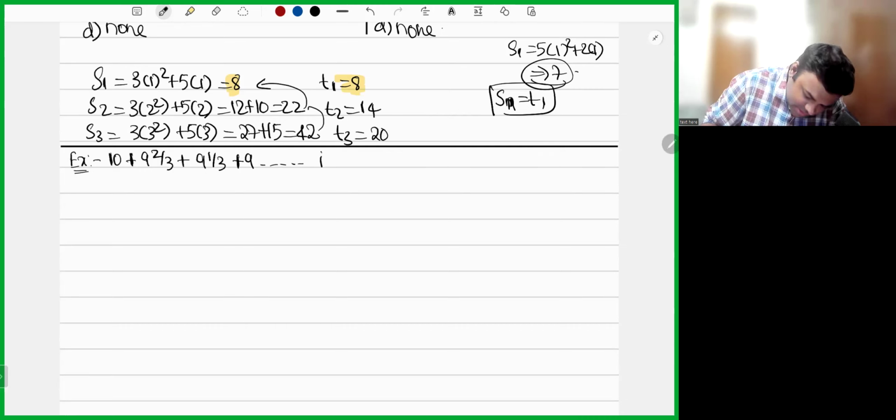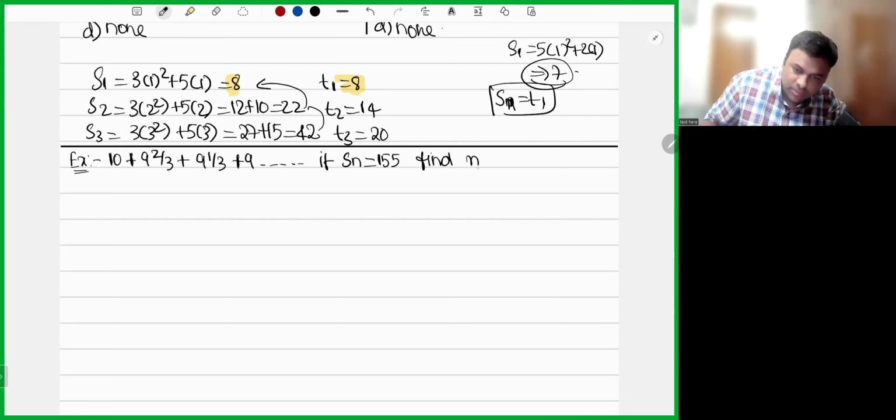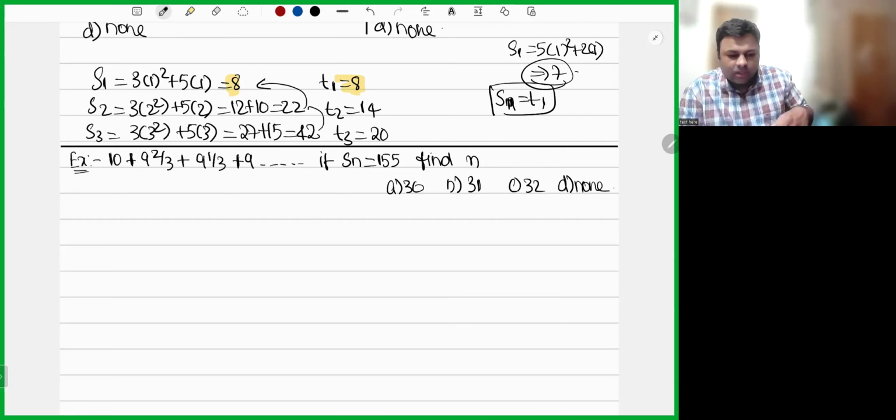He is telling, if Sn is equals to 155, find n. I am having 4 options here: option A 30, option B 31, option C 32, option D none.